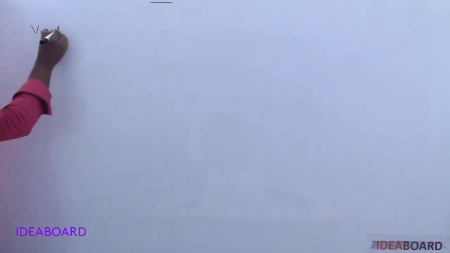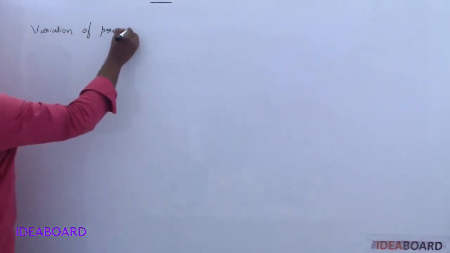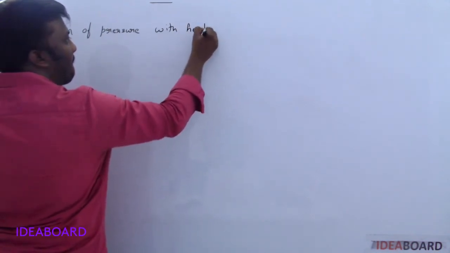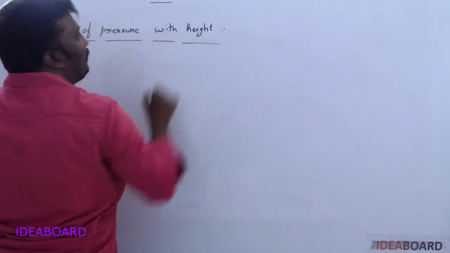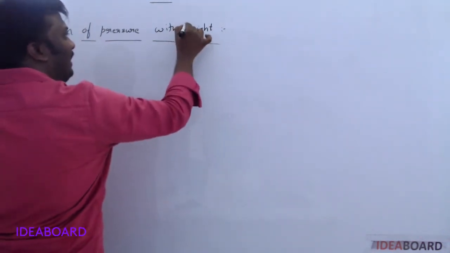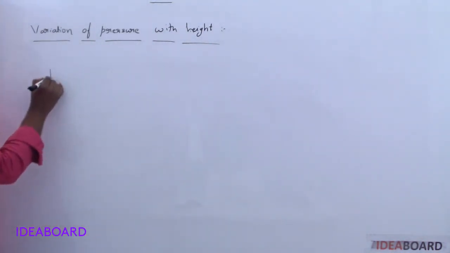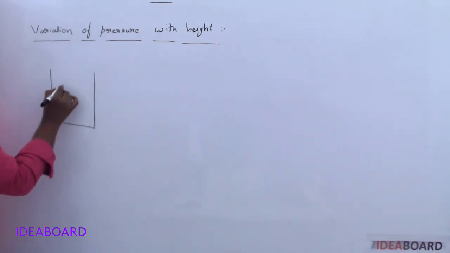Now, variation of pressure with height. For this, in a vessel, I am considering a small infinitesimal cylinder.